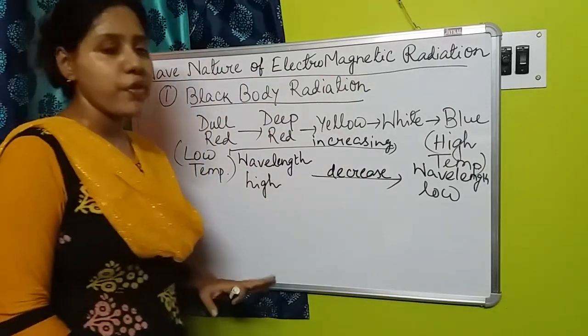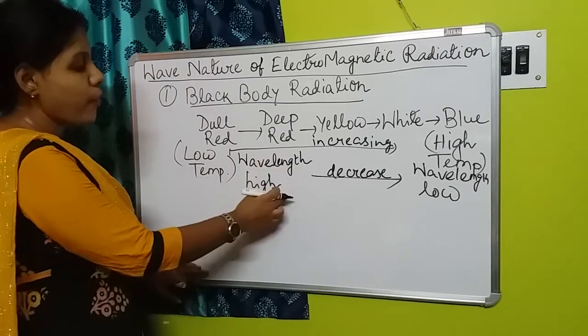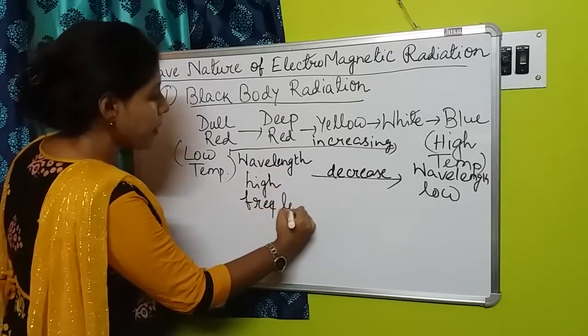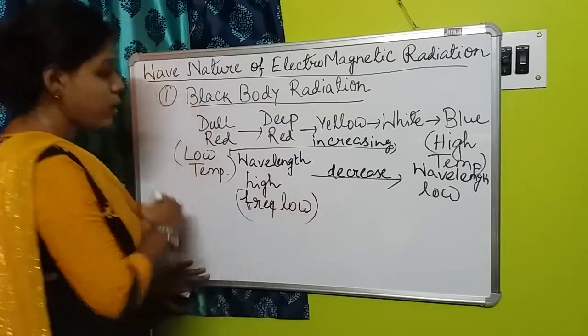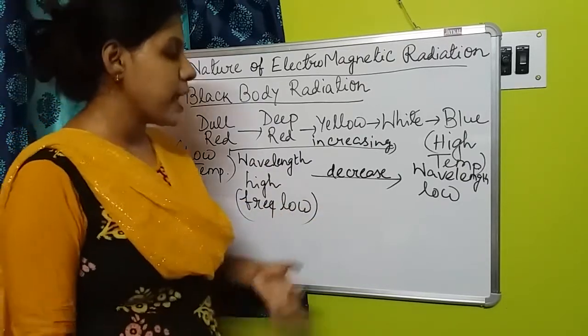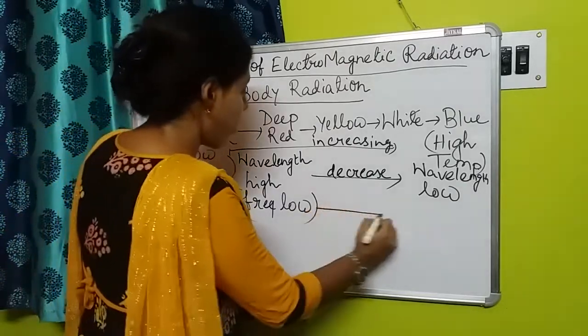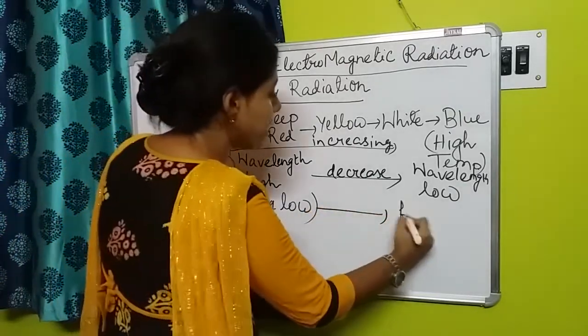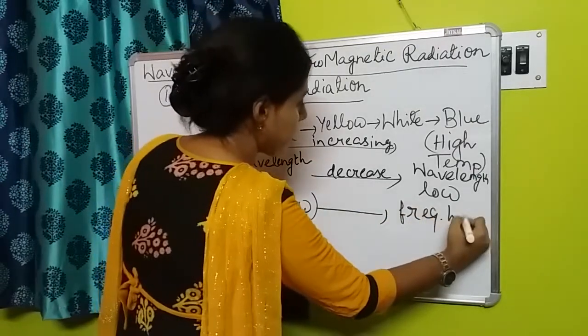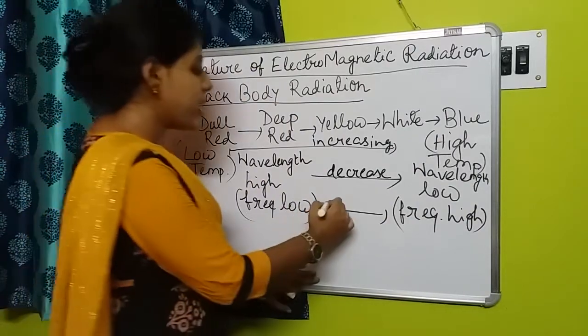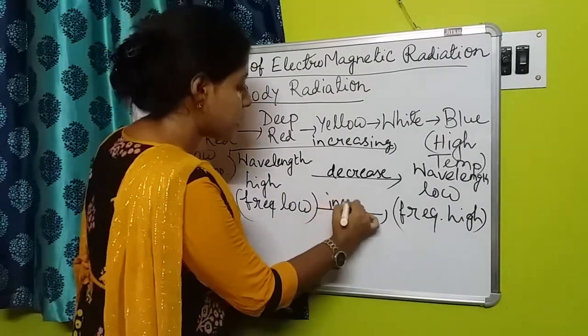Now if we consider the frequency, when the wavelength is high, the frequency will be low, because wavelength and frequency have a reciprocal relationship. So from low frequency it will become high frequency. Clear?